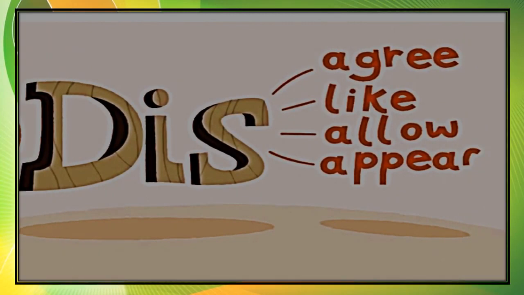One more prefix, dis. We often use this prefix, and we can make many more words with it: disagree, dislike, disallow, disappear, dismiss. In this way, by adding a prefix to any root word, you get a new word or a word with a new meaning.